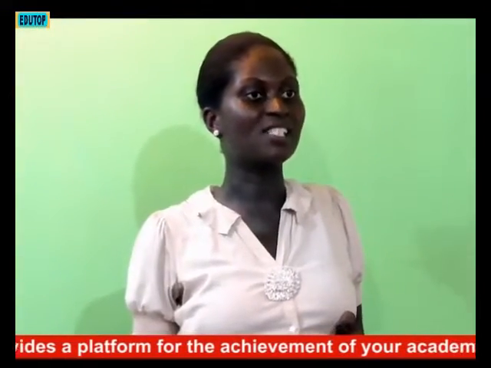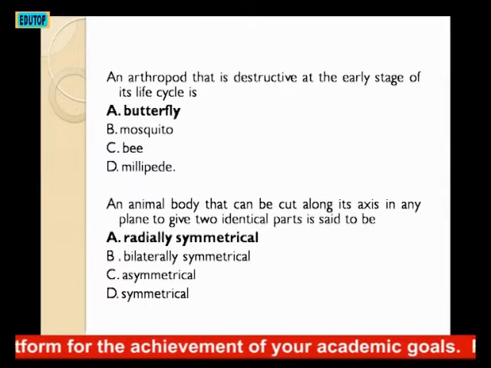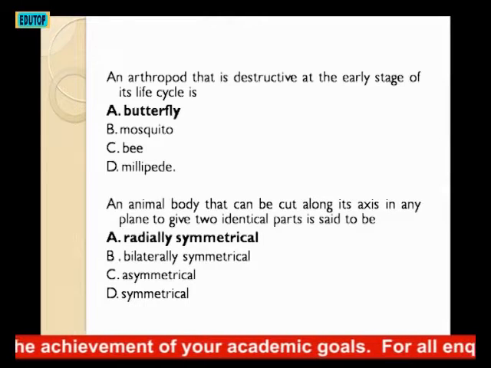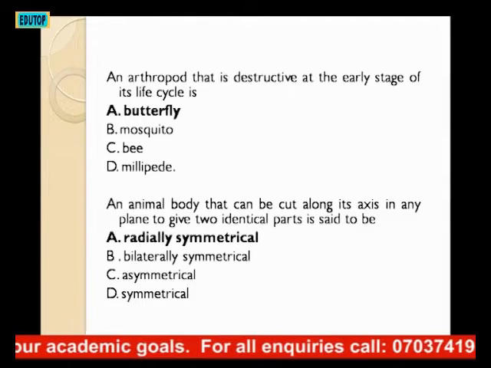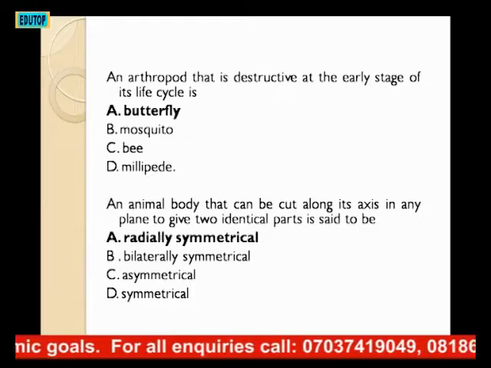An arthropod that is destructive at the early stage of its life cycle is what? A. Butterfly, B. mosquito, C. bee, D. millipede. The answer is butterfly. The young stage of the butterfly that is destructive is the caterpillar that eats our plants. So butterfly is destructive at its early stage, even though when it is at the adult stage it's no more destructive. But when it is caterpillar, it can destroy a whole farm. The answer is A. butterfly.